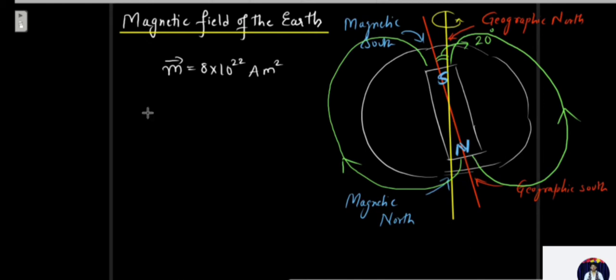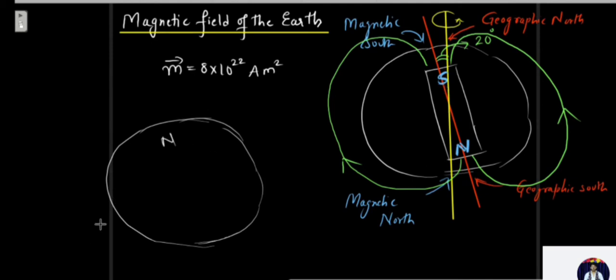So supposing this is the earth's surface, in many of the textbooks and reference books, or by convention, the magnetic north is taken on top near the geographic north, and magnetic south is taken down near the geographic south. Why is this taken so?